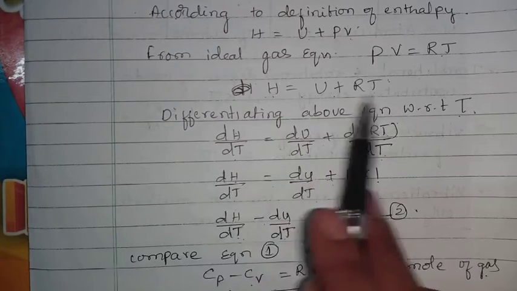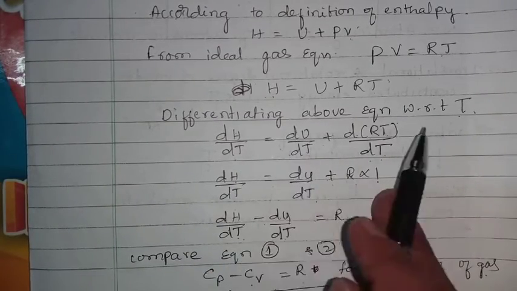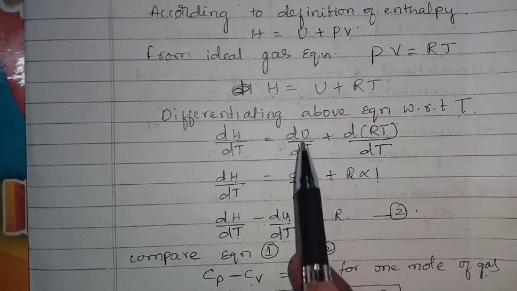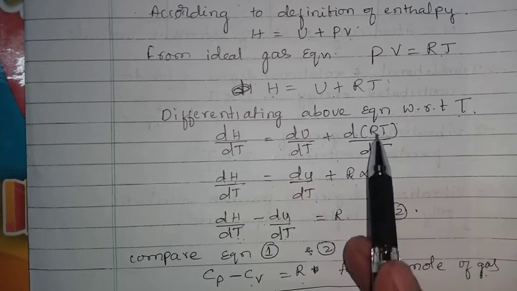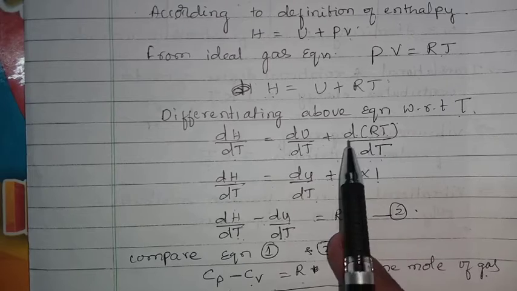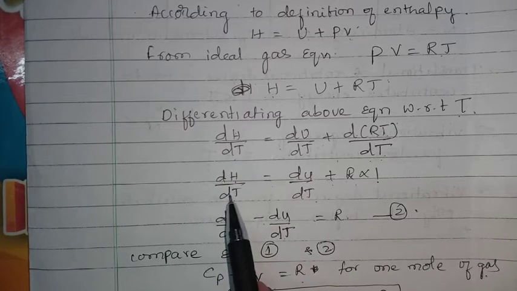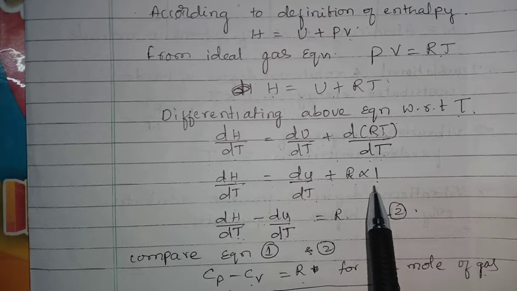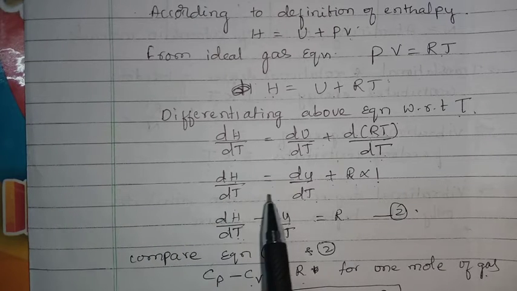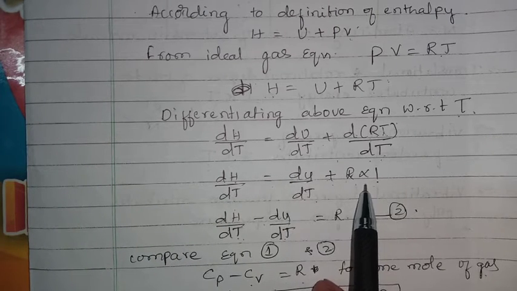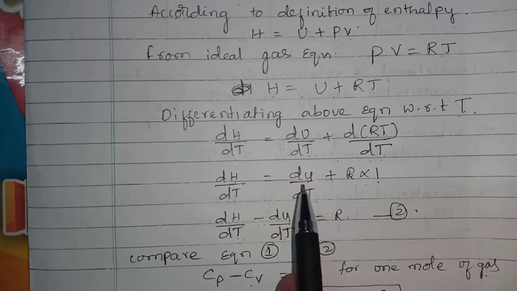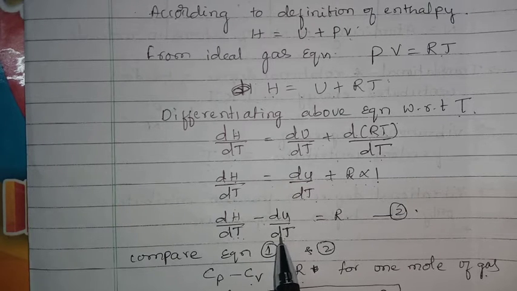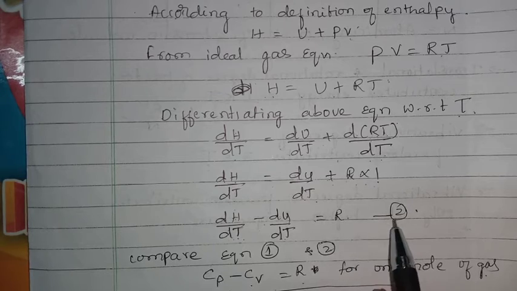Then differentiate this equation with respect to temperature, that is T. It becomes dH by dT, this U becomes dU by dT, and RT becomes d(RT) by dT. Here R is a constant value, so dH by dT equals dU by dT plus R, since dT by dT is equal to 1. Bringing this dU by dT to this side, it becomes dH by dT minus dU by dT equals R, and consider this equation 2.